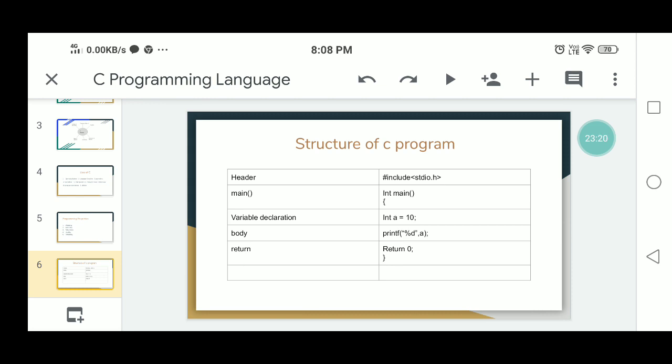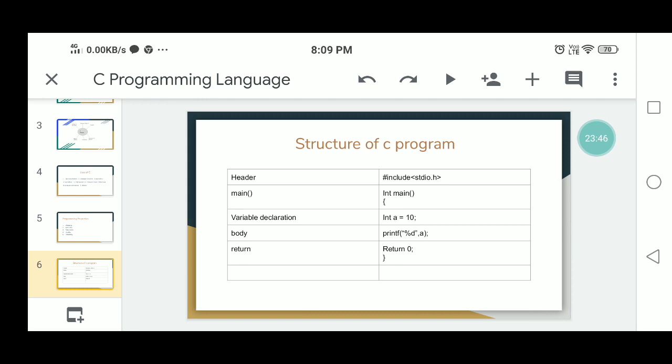In this structure of a C program, compulsory you have to write the main function. A C program can be viewed as a group of building blocks. Those are called functions. A function is a subprogram that includes one or more statements designed to perform a task.